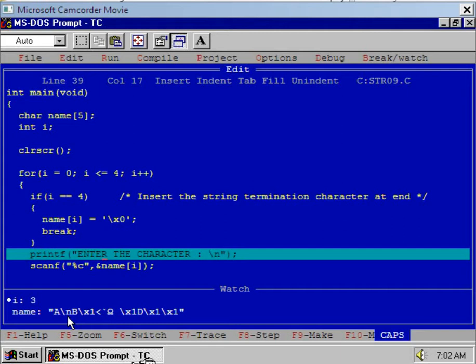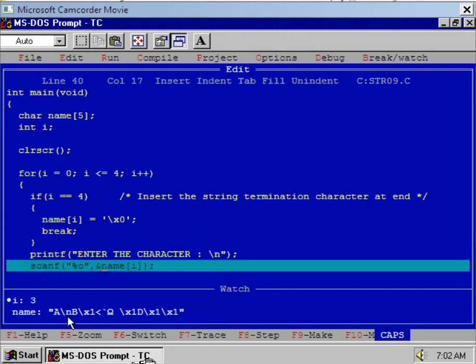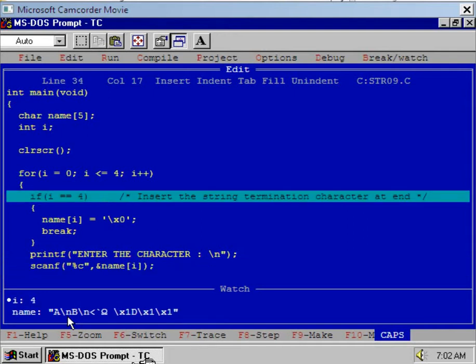Now again execute the function for I is equal to 3. So we'll enter the fourth element in the array. Now see the working. Press F7 to execute the scanf function, and again the scanf function didn't ask anything to us. This is again very interesting working.